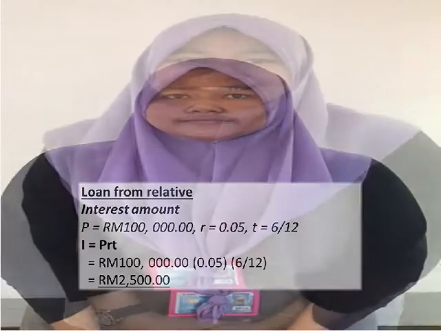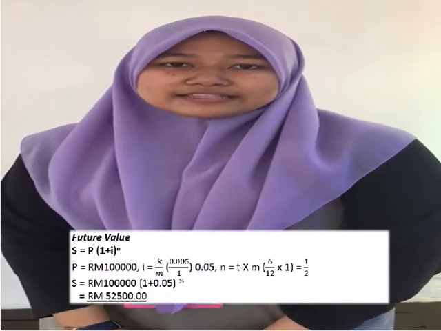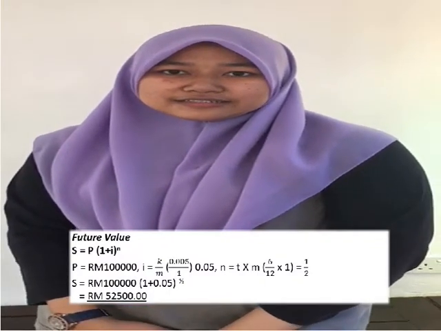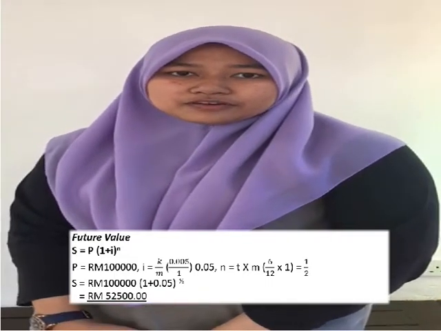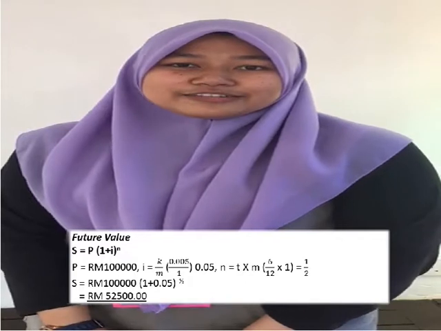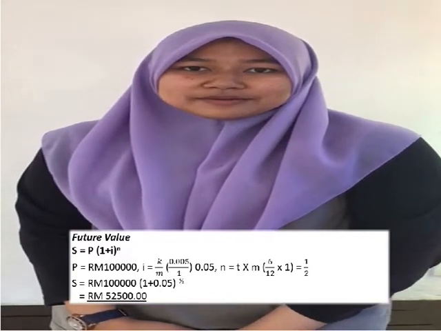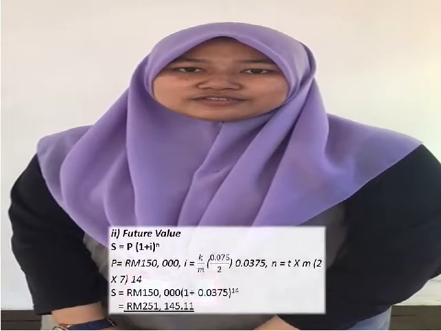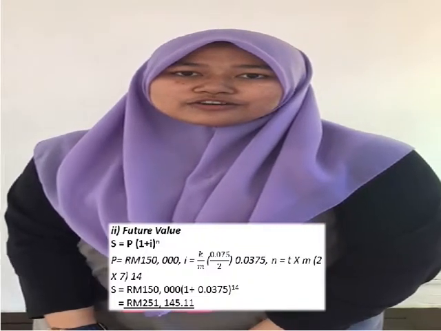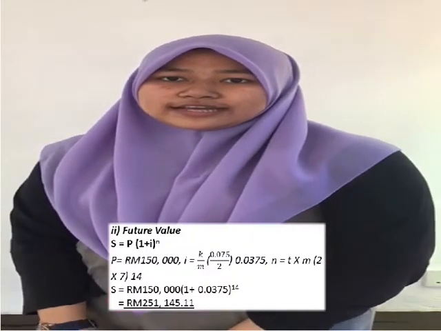Next is to calculate the future value by using the formula S equals P in the bracket 1 plus i to the power of n. P is the principal, i is the interest over the compounded number, and n is the years multiplied by the number of compounding periods. For the loan from the relative, P is 100,000 ringgit multiplied by bracket 1 plus 0.05 to the power of 1/2, and we get the future value at